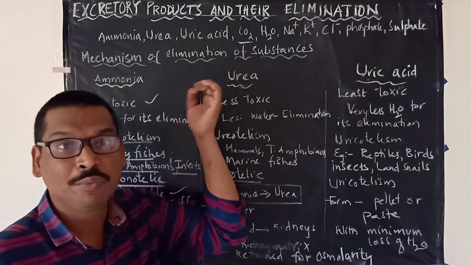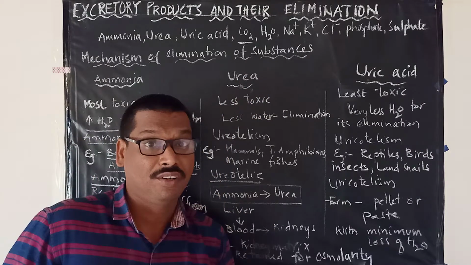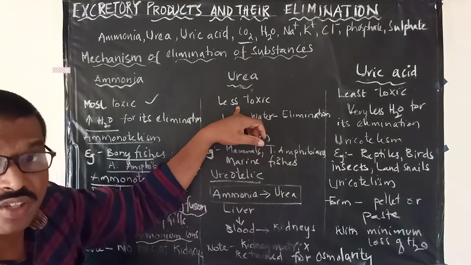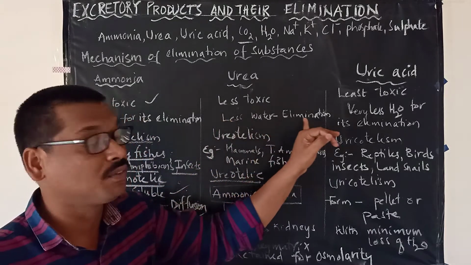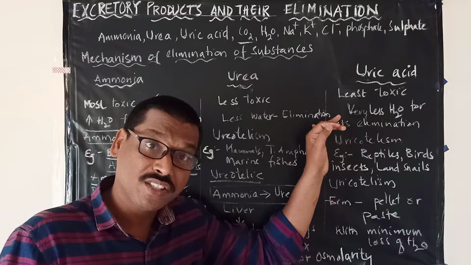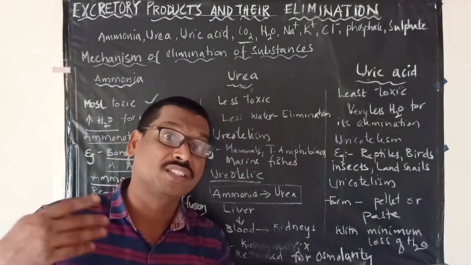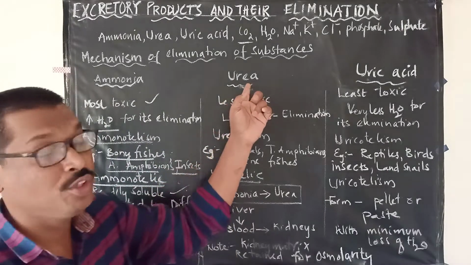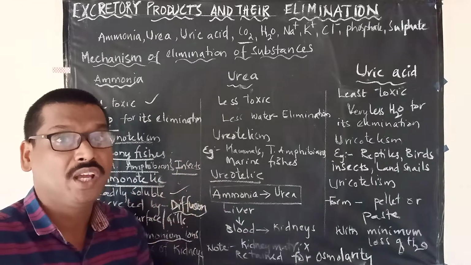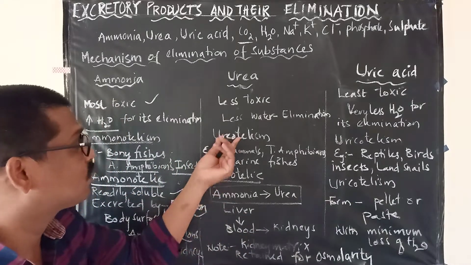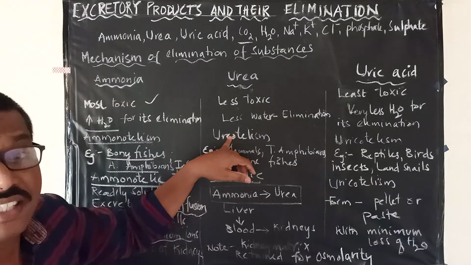So urea is another toxic substance that is formed during the metabolic reactions. It is less toxic when compared with ammonia, and it requires less water for its elimination. Which substance requires more water for its elimination? Ammonia. Less water means urea. So the process of elimination of urea is called ureotelism.